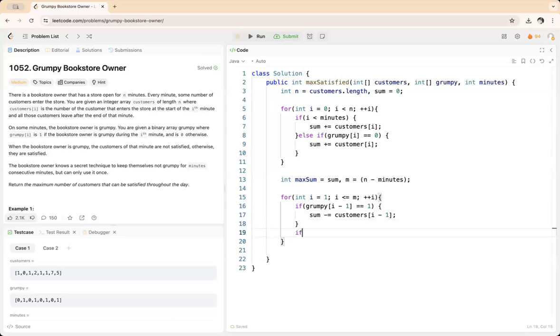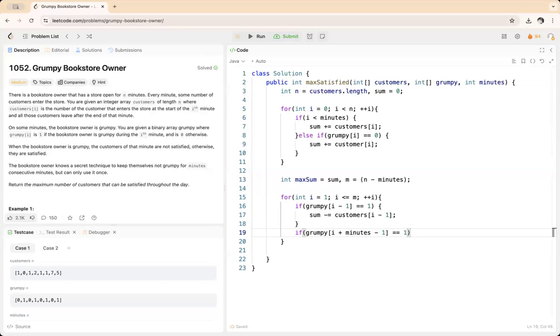and then we'll take another if grumpy of i plus minutes minus 1 is equal to 1.